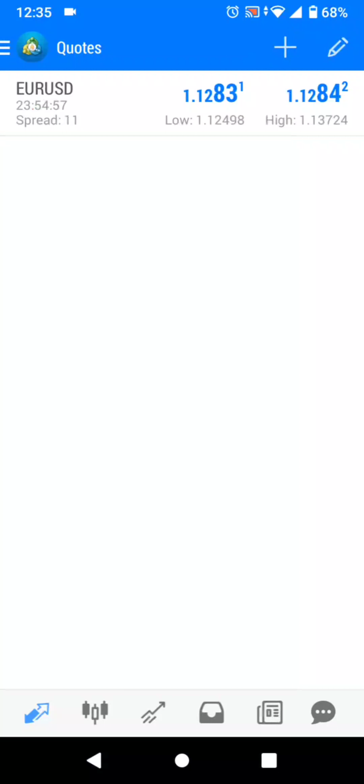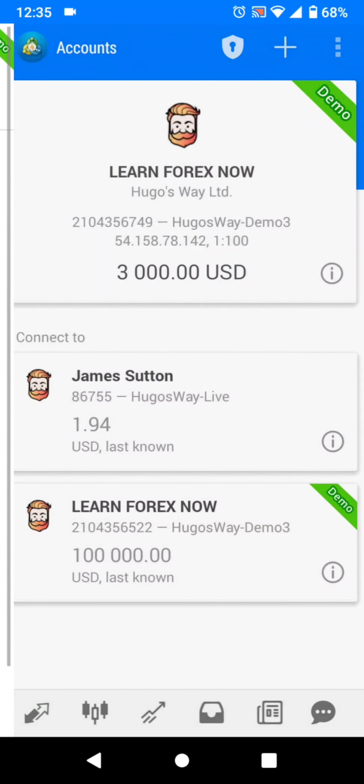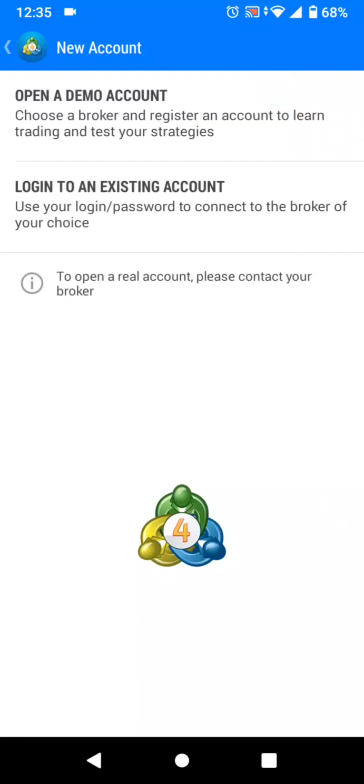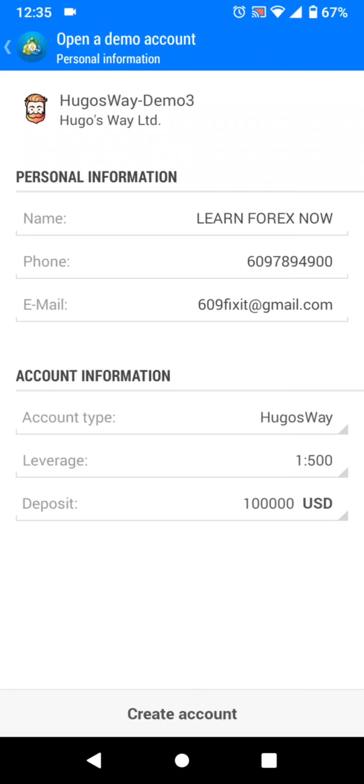Once you hit open, it should take you to something like this where there's a bunch of pairs on your screen. Don't worry about anything yet. I need you to hit these three lines in the left hand corner. Then hit manage accounts, and then we're going to hit the plus sign, right? Hit the plus sign. We're going to hit open a demo account. We're going to look for Hugo's Way Demo 3.